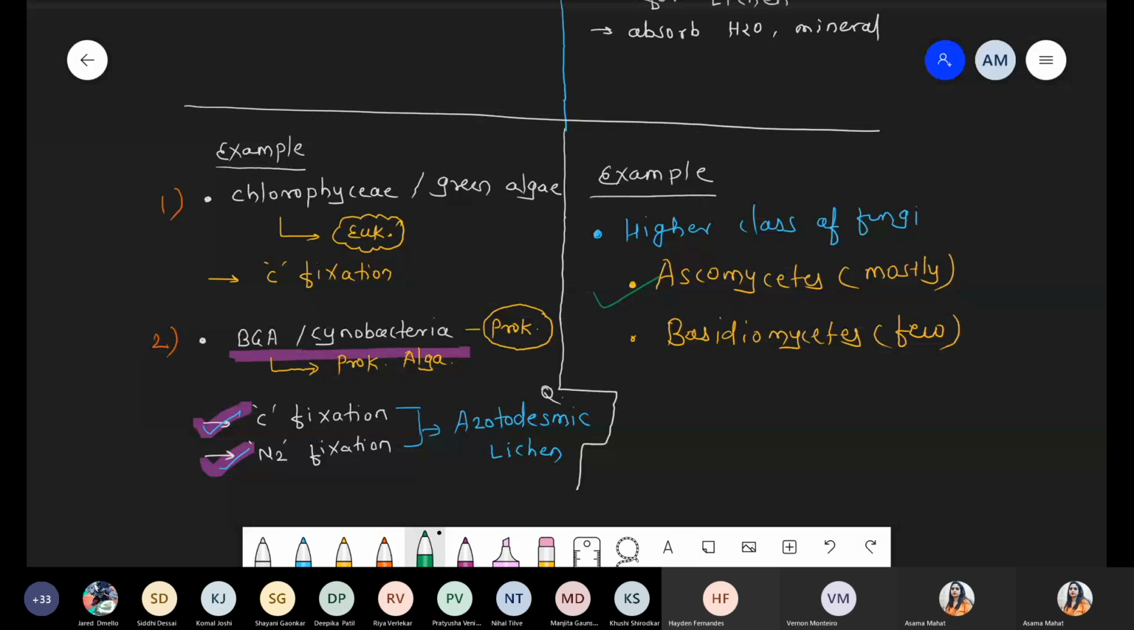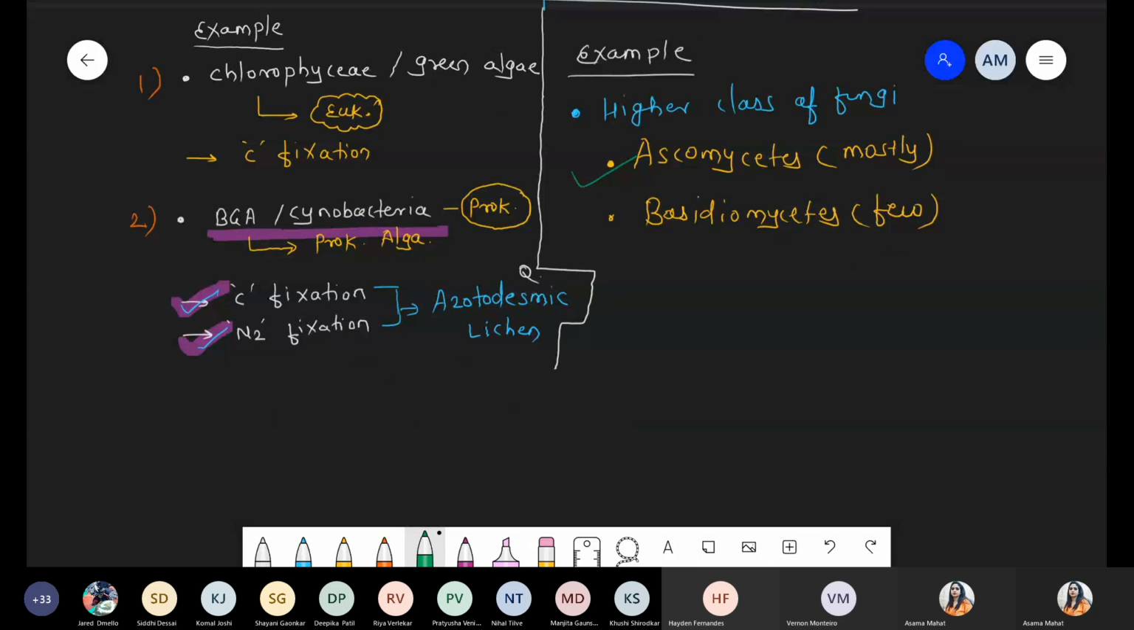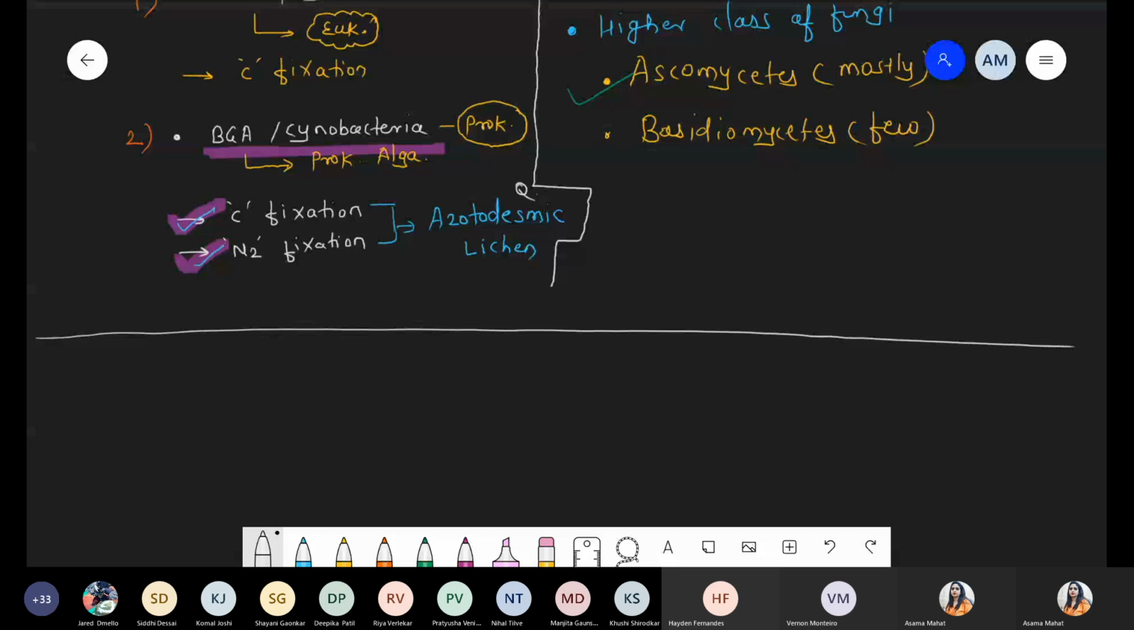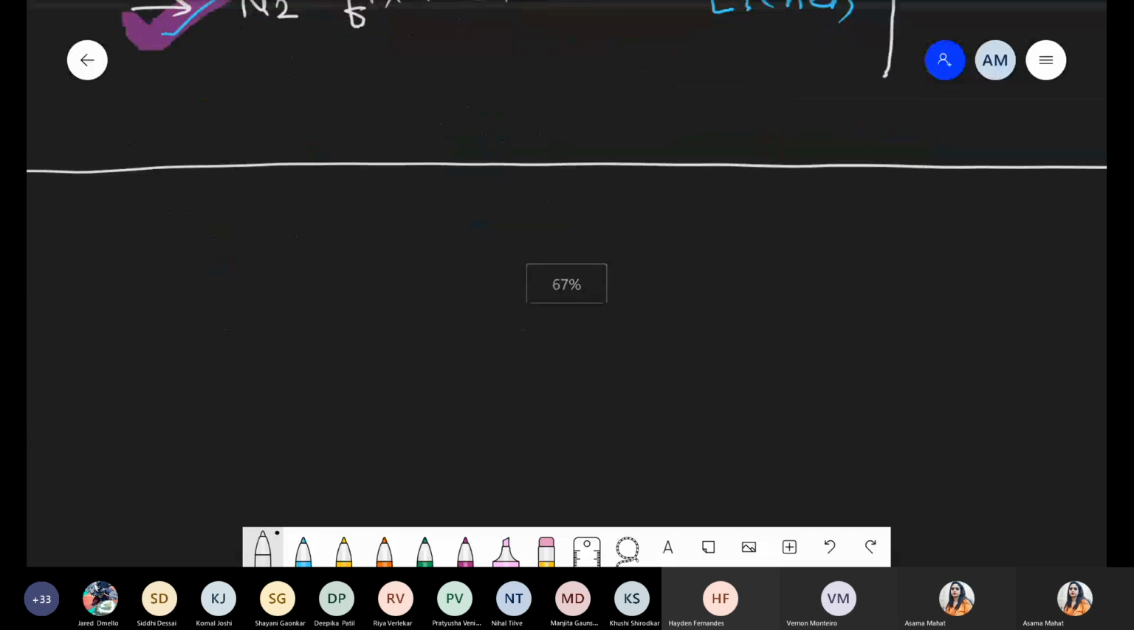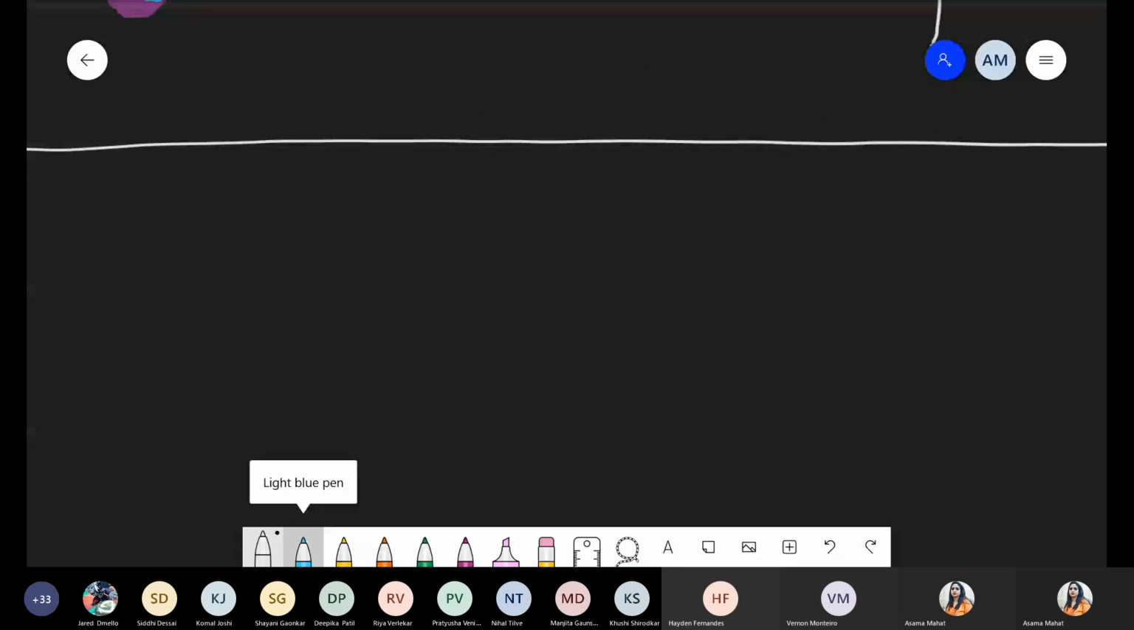Okay, chalo. Now this part is over. Now we are talking about some more information about the lichen, and the last point, that is the significance of lichen. Okay, chalo. So next point, some basic information about the lichen.